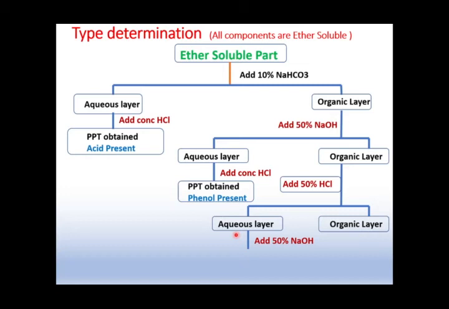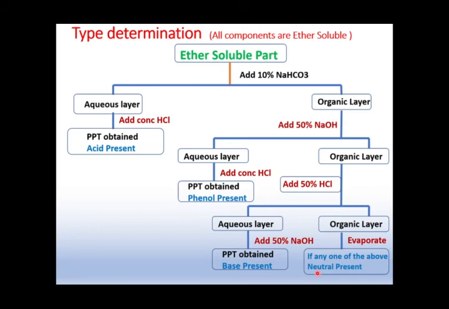Once we add the 50% aqueous NaOH, that is, base will reprecipitate base, so it will precipitate out our base. If we find a PPT, we can say that base is present. So friends, if all these three types are present, the neutral compound will not be there, because this is a ternary mixture. So only three components will be there. In the organic layer we will get the neutral compound, and hence among these four we will only get three, as it is a ternary mixture separation.